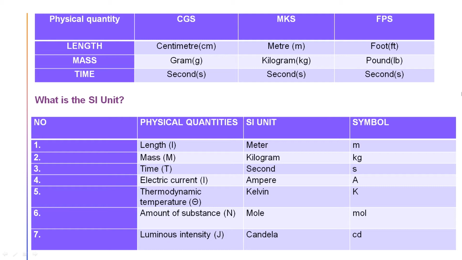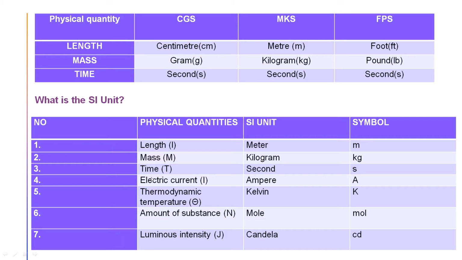Here you see, along with length, mass, and time, we have taken four more physical quantities, which are basically taken as fundamental quantities. So the total number of fundamental quantities here is 7.